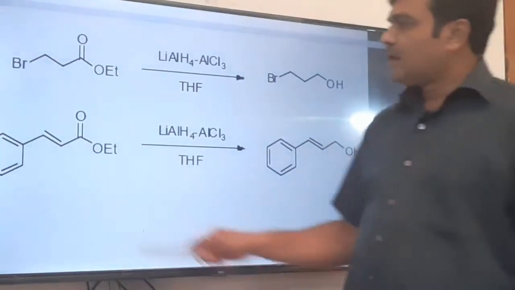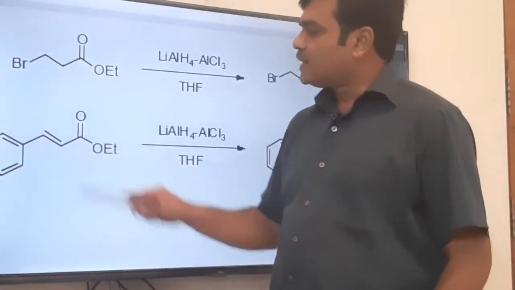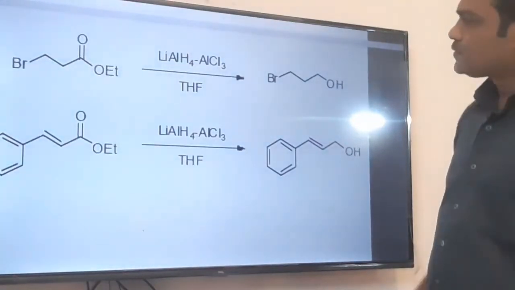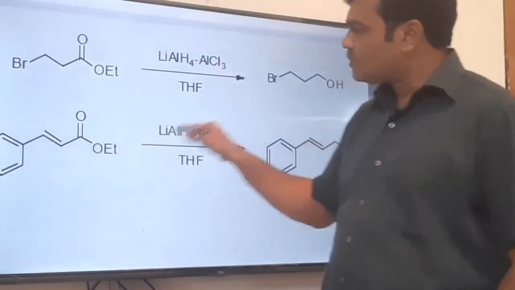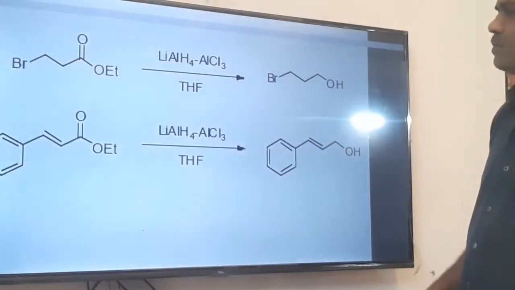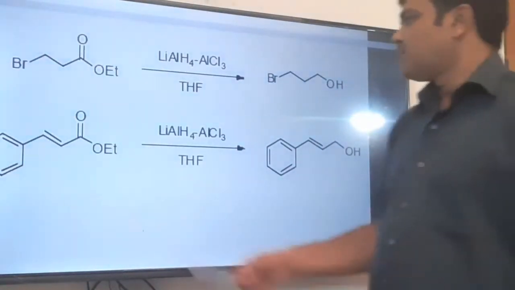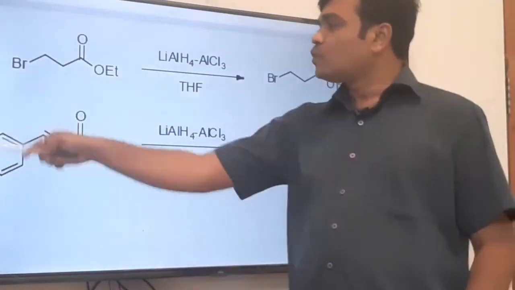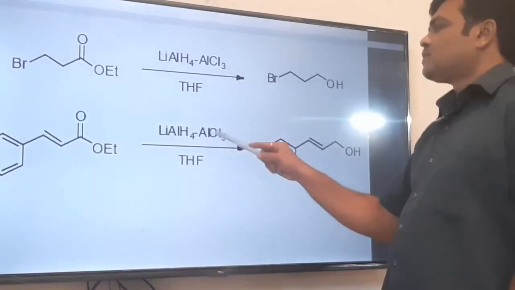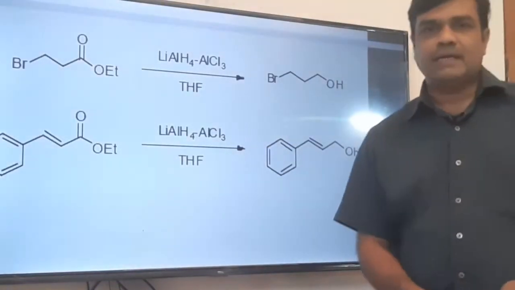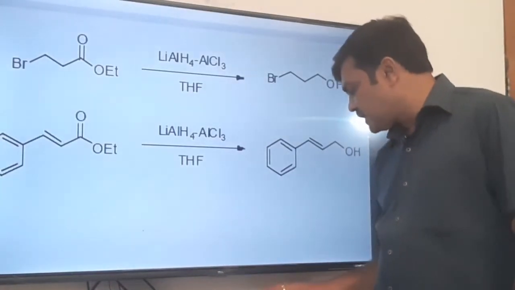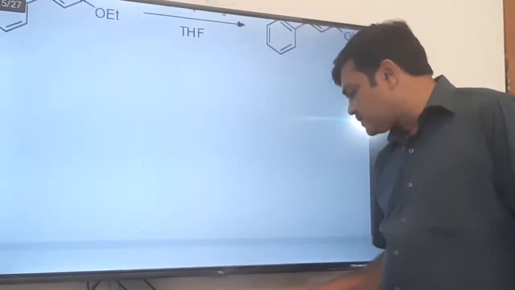But here, although there is an electron withdrawing phenyl group, the carbon-carbon double bond is not reduced, only this ester group is converted to CH2OH, that is a primary alcohol functional group. Why is this carbon-carbon double bond not reduced even though an electron withdrawing group is present in conjugation? It is due to this combination, lithium aluminum hydride and aluminum trichloride. So you have to just remember these particular examples.